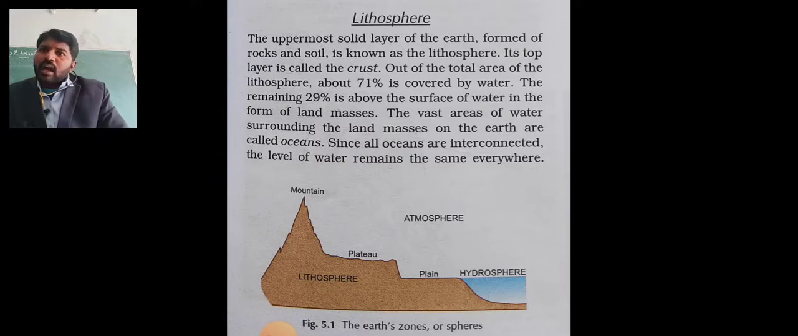Next we are going to see land masses. First, ocean means the vast area of water surrounding the land masses on the earth. Since all the oceans are interconnected, the level of water remains the same everywhere. It is interconnected everywhere.